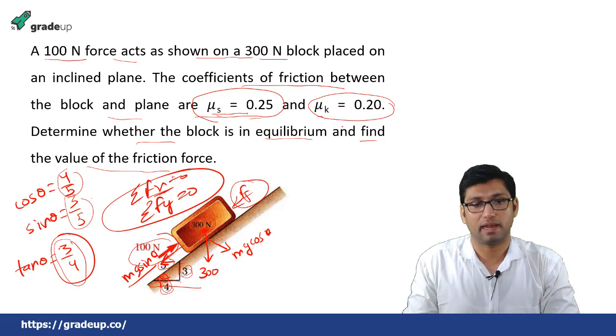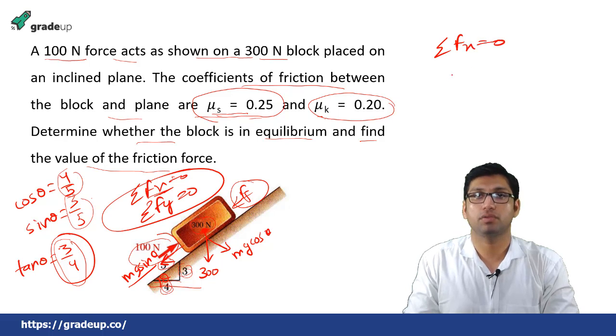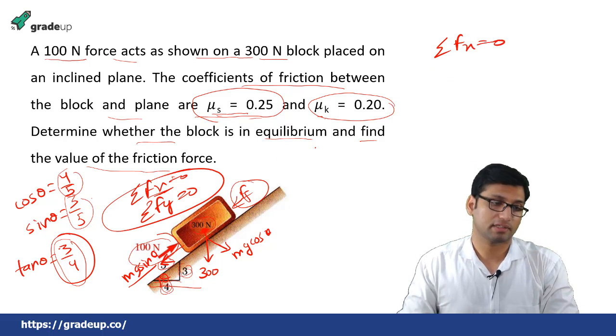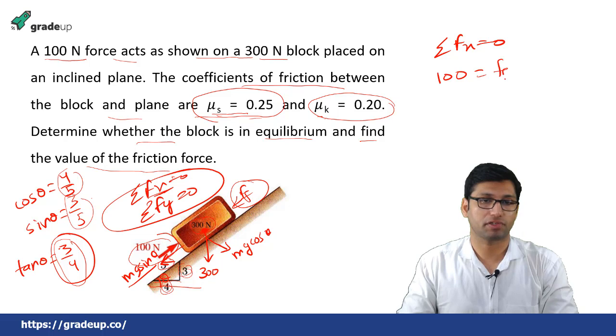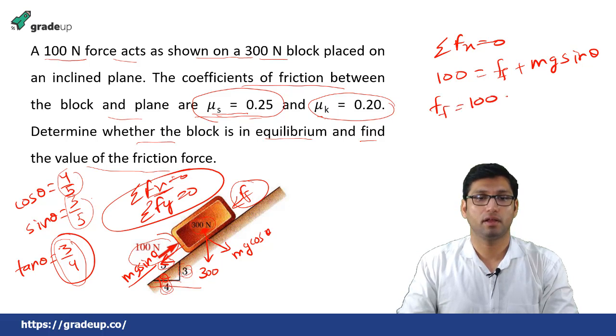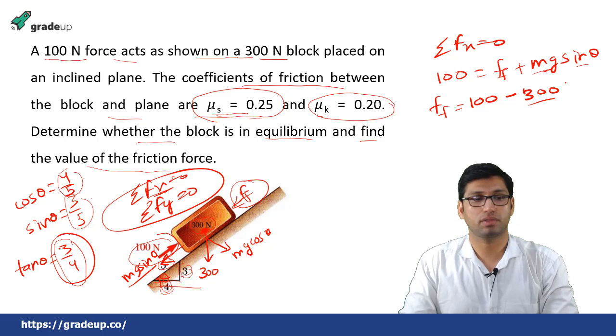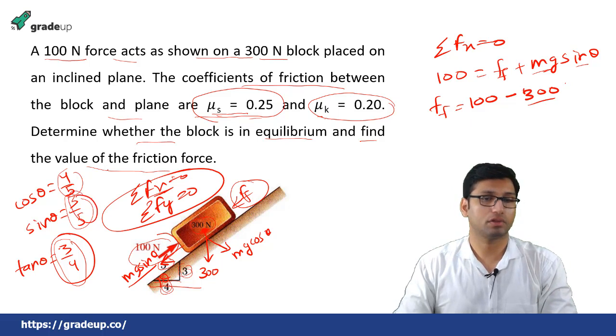Now if you apply force balance, in the x direction summation of Fx is equal to 0. So in this direction there is a force of 100 Newton, and this is equal to frictional force plus mg sin theta. So frictional force will be equal to 100 minus mg sin theta, and mg is equal to 300, the weight is already given to you, 300 into sin theta. Now sin theta is equal to 3 by 5.